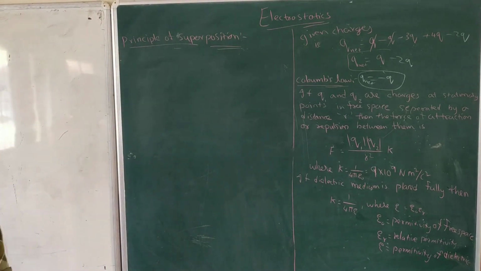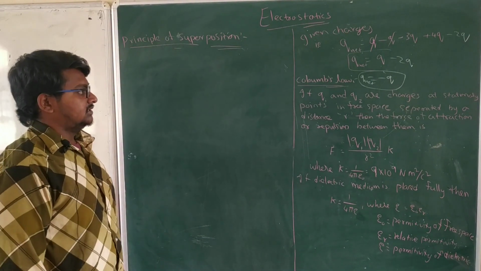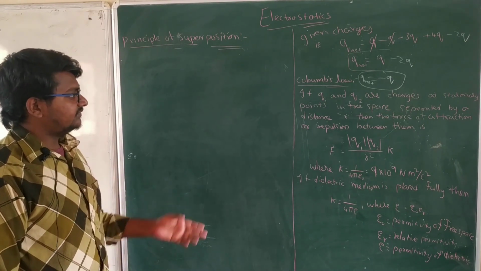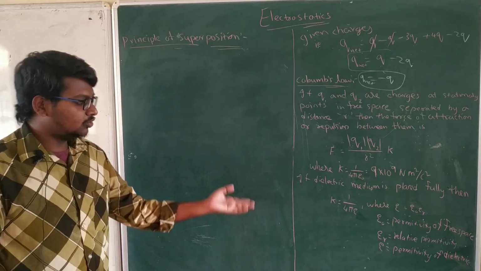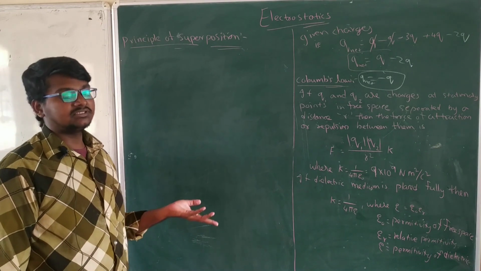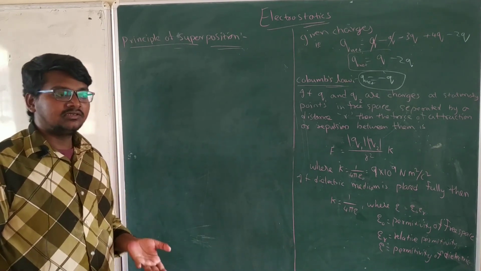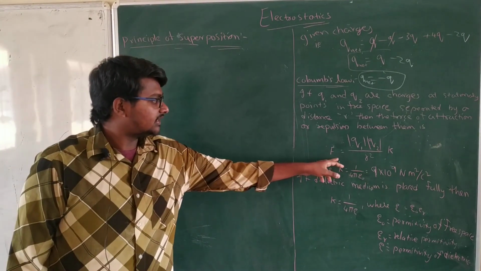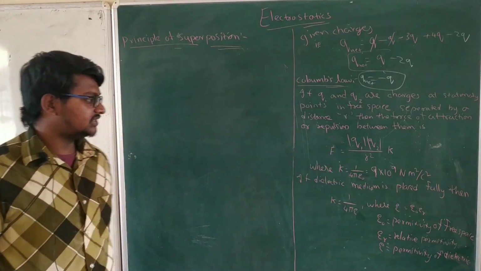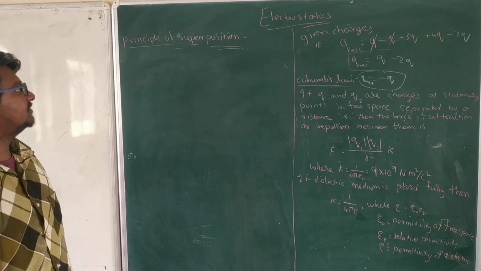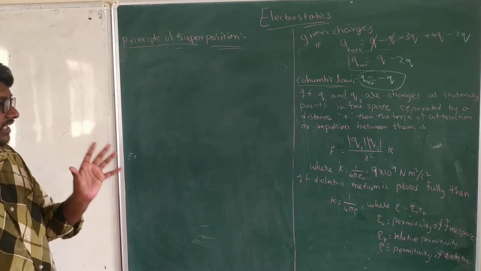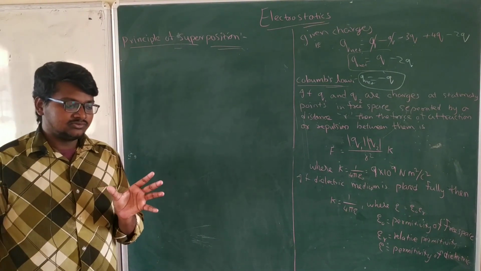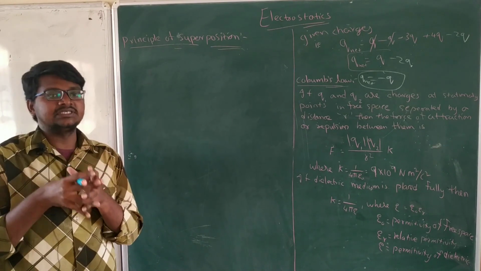Principle of superposition. Just now we have discussed Coulomb's law, how it works, what its formula is, what its units are, and all. We just have seen that. Let's see what is meant by principle of superposition. In the name itself, it is saying superposing of some forces.